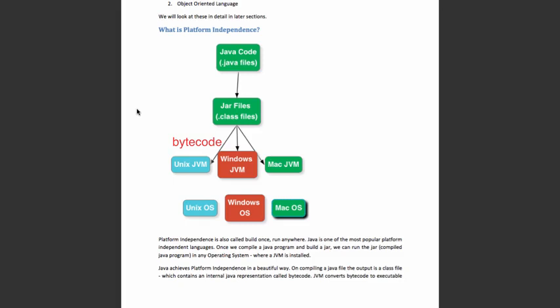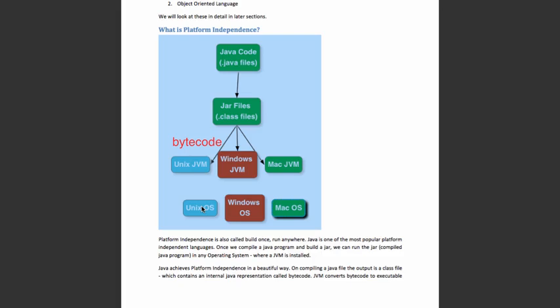To summarize, Java achieves platform independence through two important concepts. One is the intermediate representation called the bytecode. Your .class files contain bytecode. The second important thing is the Java virtual machine. The Java virtual machine in any specific operating system will be able to convert bytecode to executable instructions of that operating system.